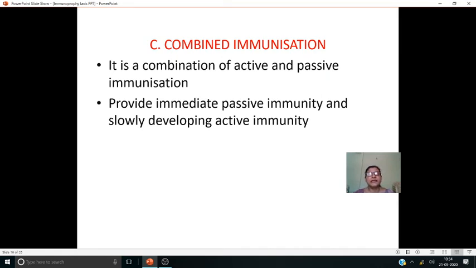And next is the combined immunization. Combined immunization is nothing but the combination of active and passive immunization, and it provides immediate passive immunity, and also slowly the active immunity is developed. So the person is protected here.